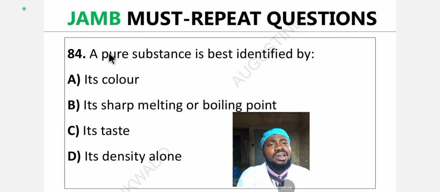Question 84. A pure substance is best identified by A. Its color. B. Its sharp melting or boiling point. C. Its taste. D. Its density alone. What's the answer? Drop the answer in the comment section.